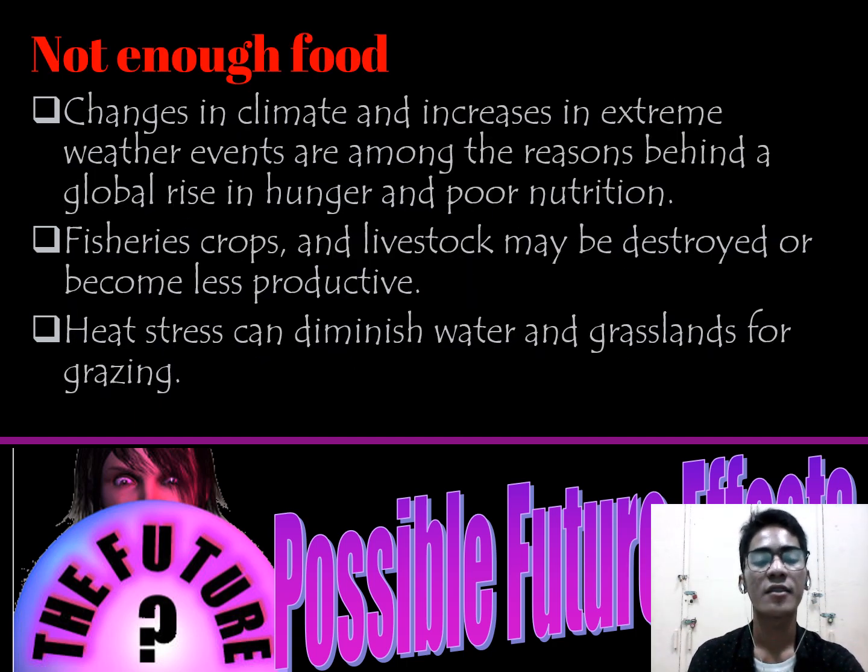Global climate change causes hunger to humanity. It causes not enough food. Changes in climate and increases in extreme weather events are among the reasons behind a global rise in hunger and poor nutrition. Fisheries, crops, and livestock may be destroyed or become less productive. Heat stress can diminish water and grasslands for grazing.